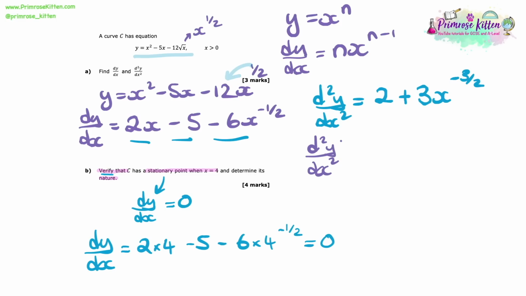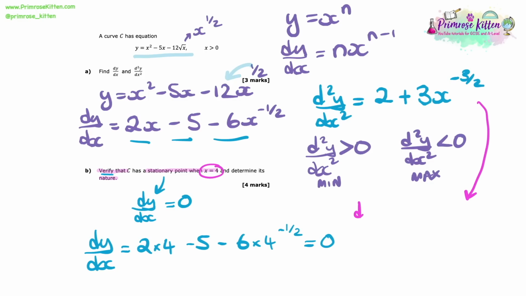Now this relies on our double differential. We should recognise that when the double differential is positive, we have a minimum. And when it is negative, we have a maximum. So what we need to do now is to look at our double differential we found in part A and substitute in x equals 4 and see what value we get.